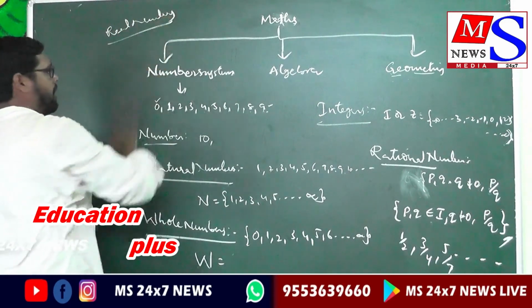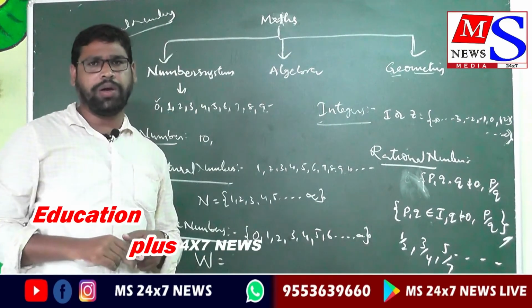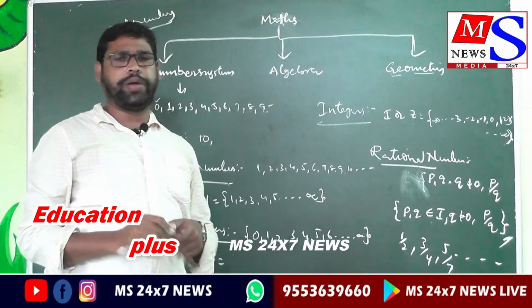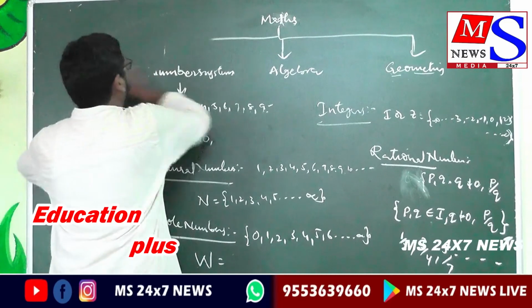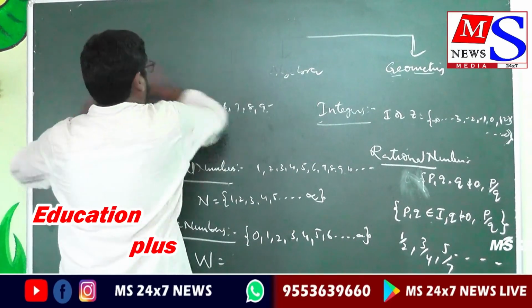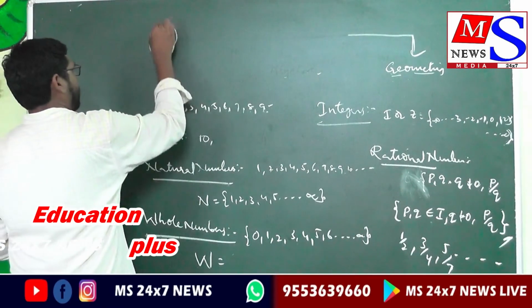And real numbers. So what are real numbers? The combination of rational numbers and irrational numbers is called real numbers. I'll give one of the Venn diagram concepts. First, this is the natural number set.